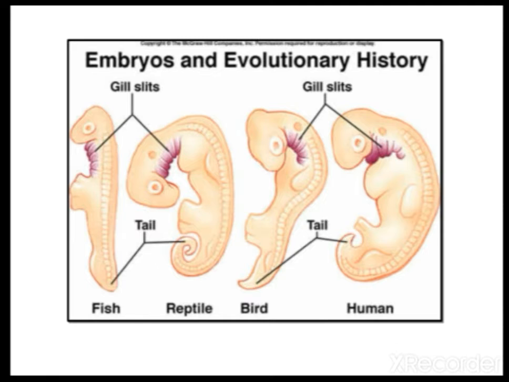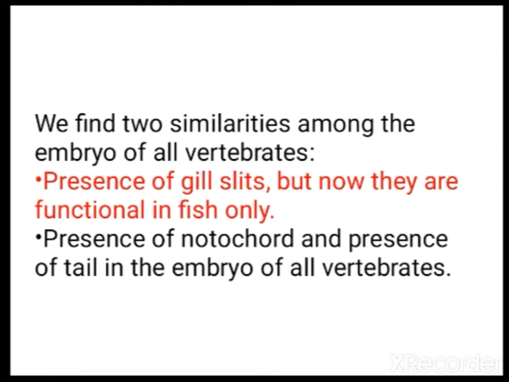And presence of a tail, you can see even in human beings. And the presence of the notochord. The notochord is converted into the vertebral column, but still embryos show the presence of the notochord. These are some features, similarities shown in all vertebrate embryos. So from there we can tell that all of us share a common ancestry.